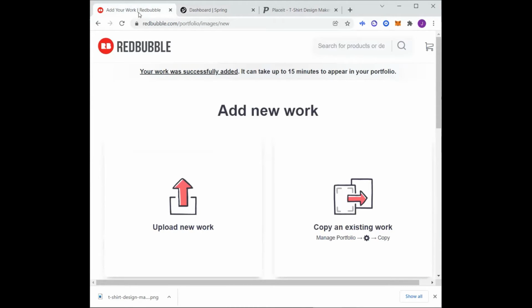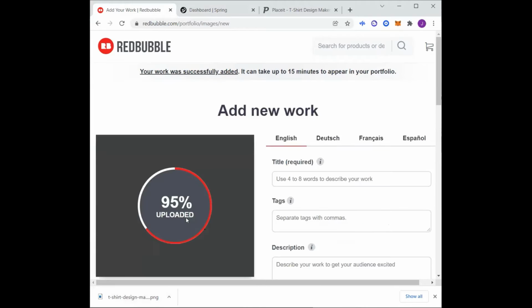Now, here's the thing. You take your same design and you upload it to both regardless. You might want to make sure that your prices are the same, just for that purpose, right? Just so you're not competing with yourself or drawing away possible sales. You just drag the picture in. I'm on Redbubble right here.